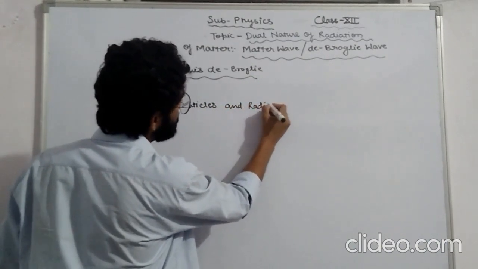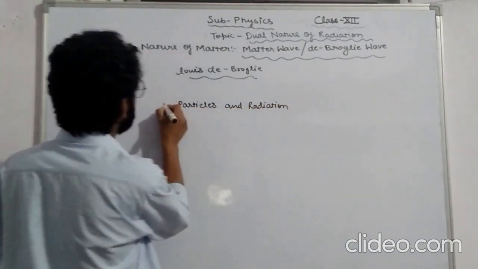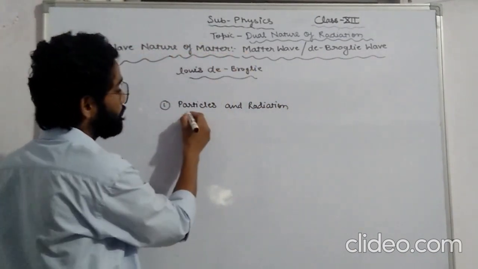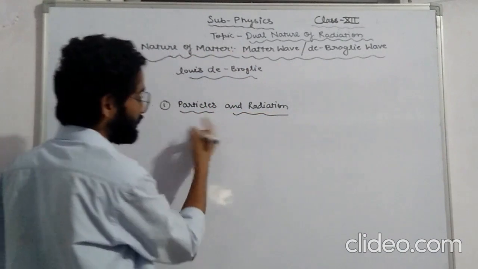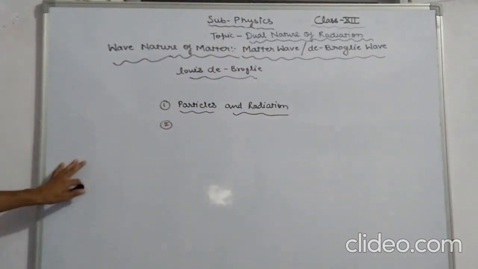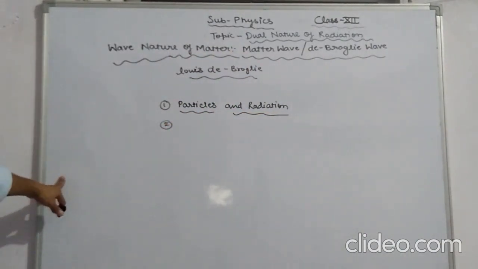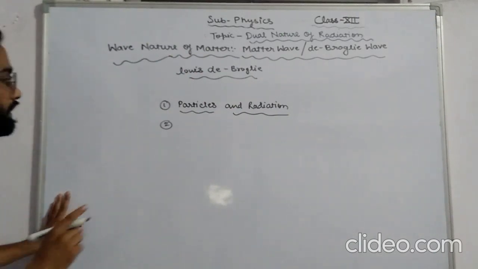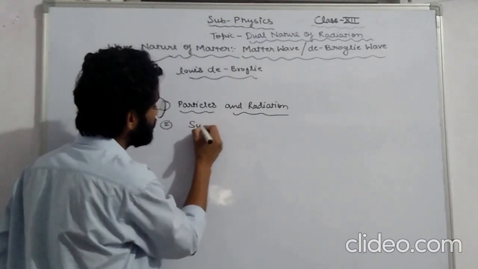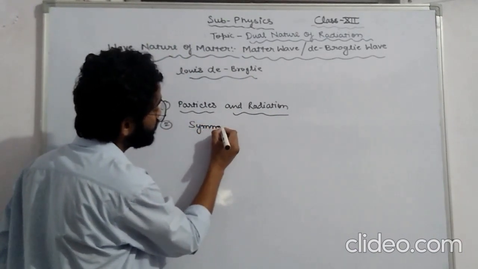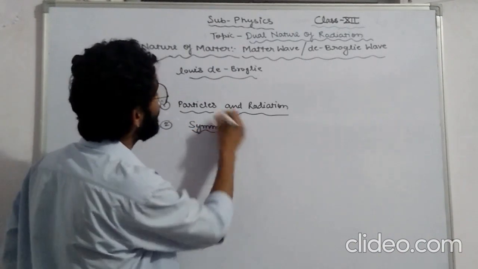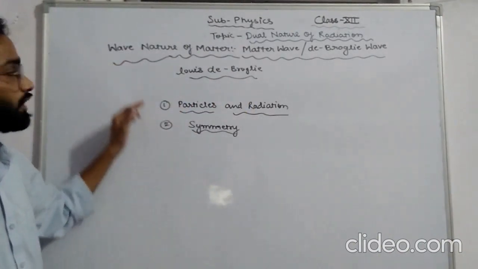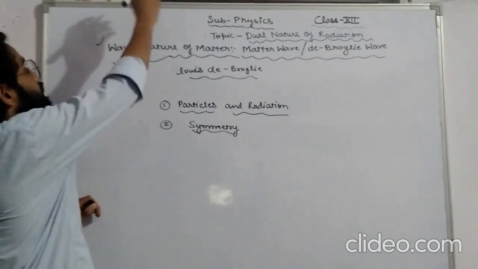The very first assumption on the basis of which he has given the wave nature of matter is that the universe is made up of particles and radiation, and the second one, the most important one, is that nature loves symmetry. So both particles and radiation must be symmetrical. These are the two assumptions on the basis of which he has given his view.